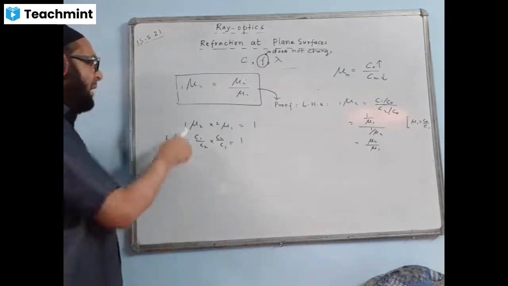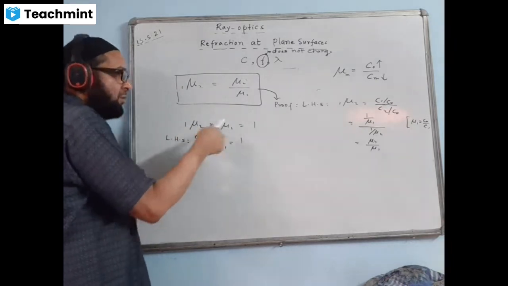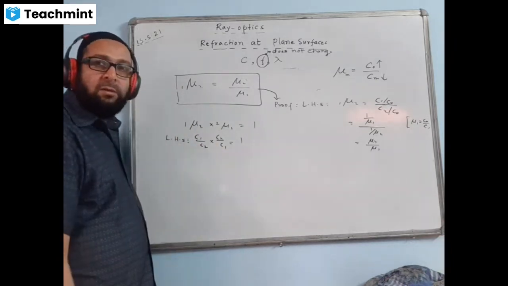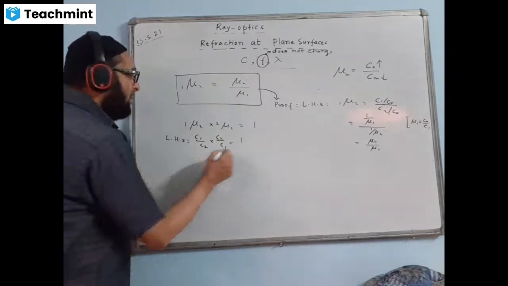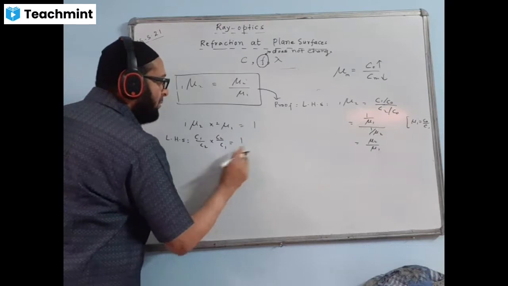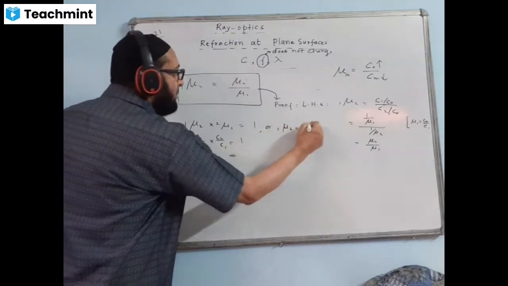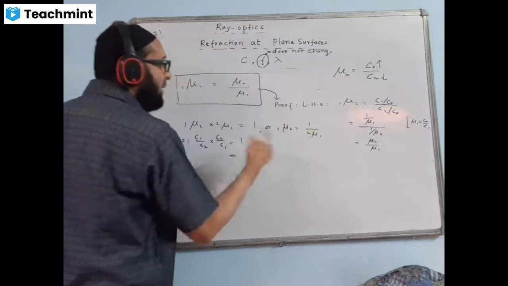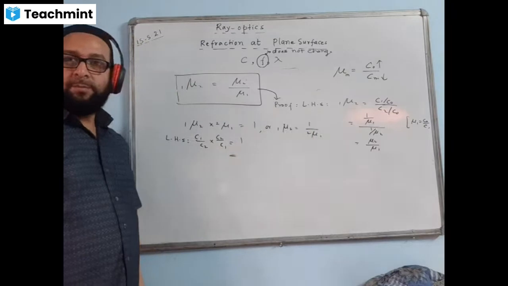Or we can split it in the absolute form, like mu2 by mu1. Here you will write mu1 by mu2, then mu also cancels. The answer is again 1. So we can do it either way. Or after proving this, we can show that 1μ2 is also equal to 1 upon 2μ1. When you reverse the medium, this becomes 1 upon 2μ1.